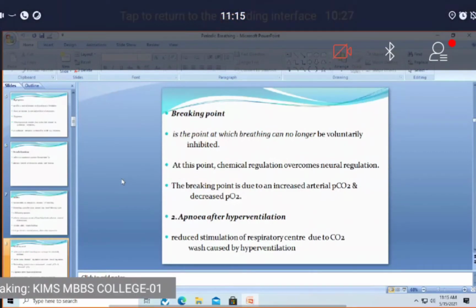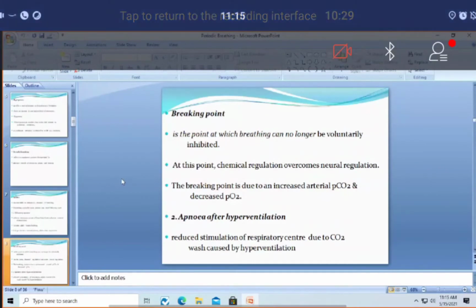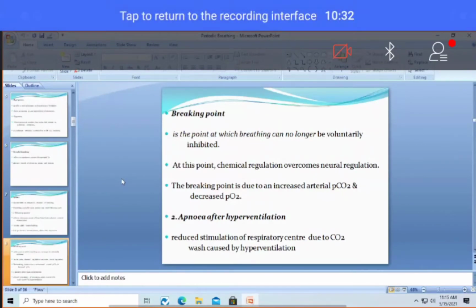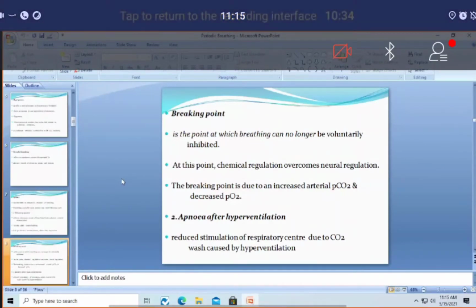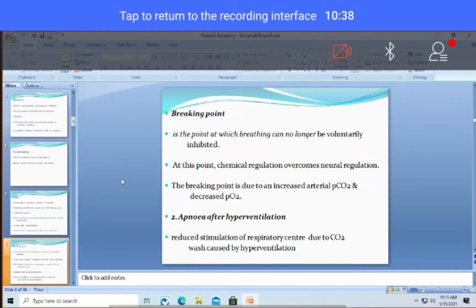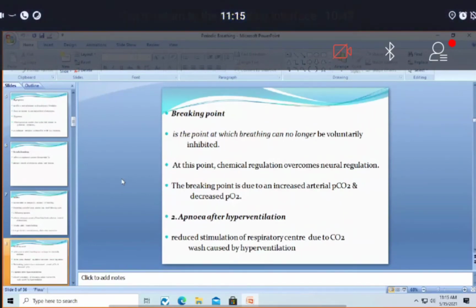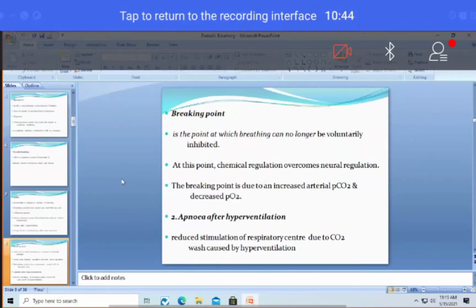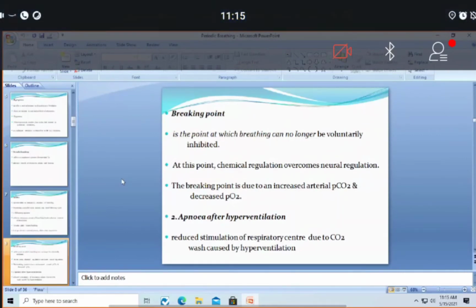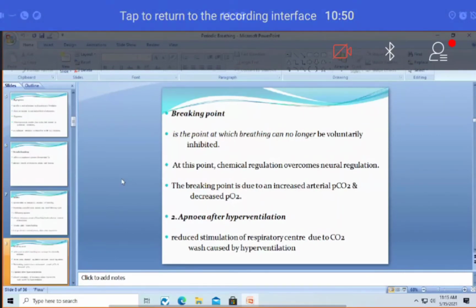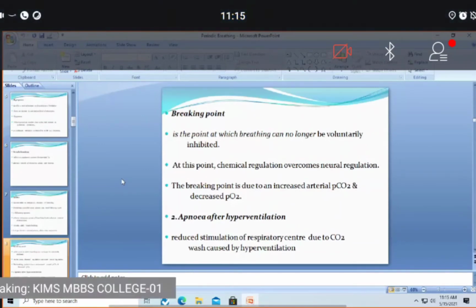What is the importance of this defense mechanism? When there is hyperventilation, there is increased oxygen concentration and decreased carbon dioxide partial pressure. This cannot be allowed to occur for a prolonged period of time. So in order to prevent this, there will be apnea. When there is apnea, slowly the oxygen concentration will come to the normal range and carbon dioxide concentration will increase to the normal range.